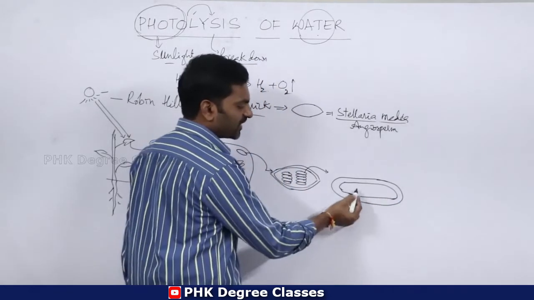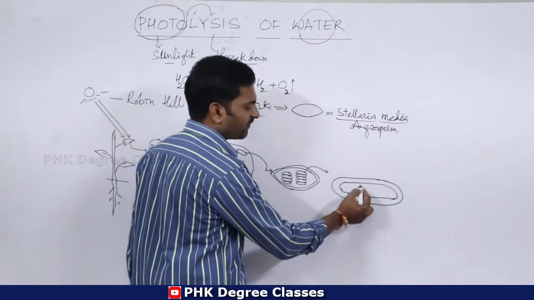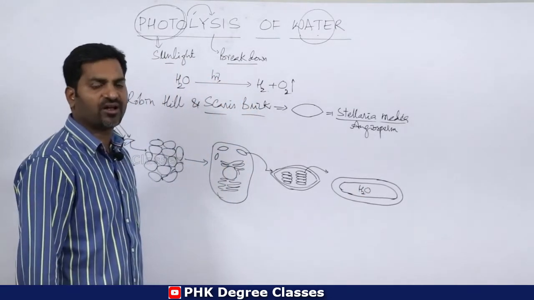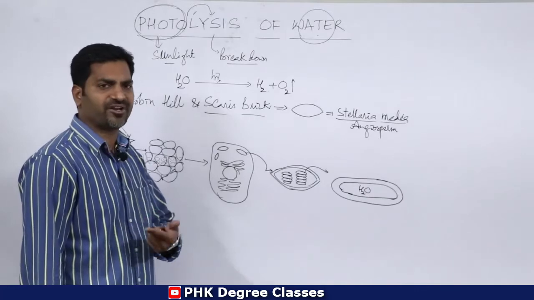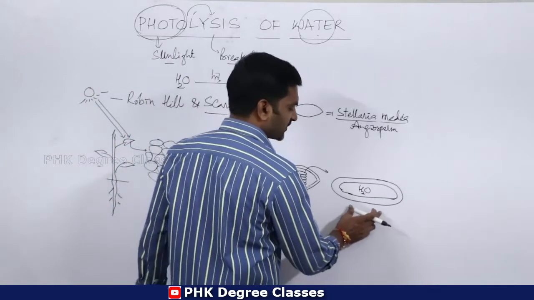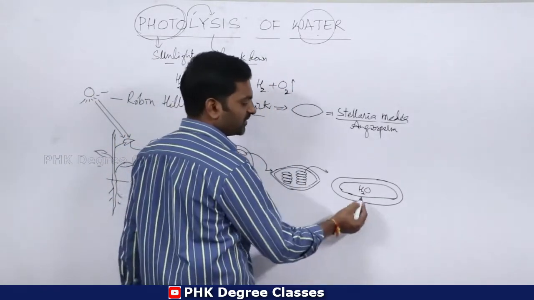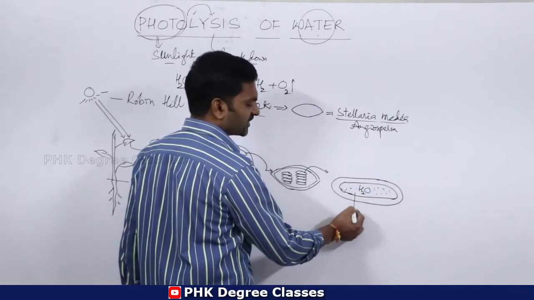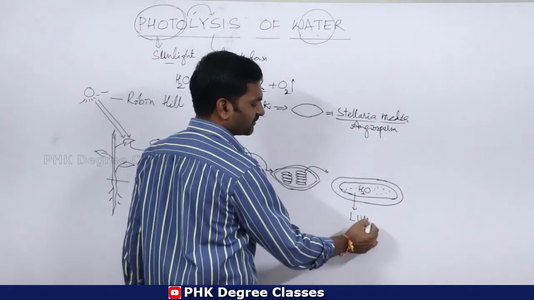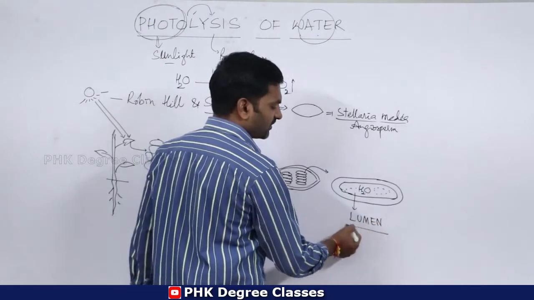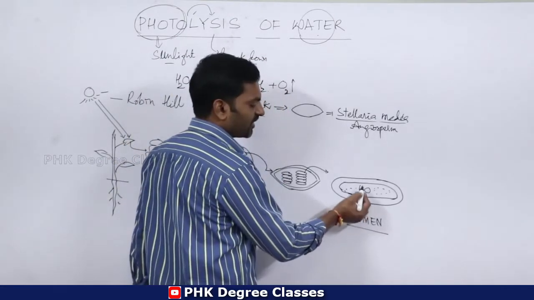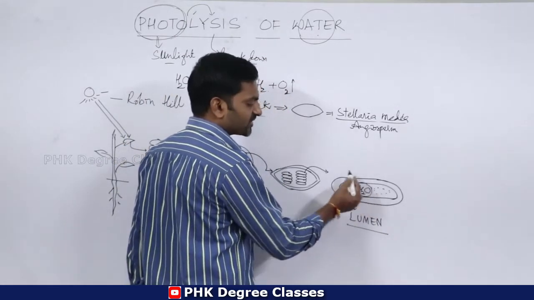Inside the thylakoids we have water. I have already explained the details of this particular thylakoid. The space inside the thylakoid is called the lumen. Clear? So this lumen is the reservoir for water.